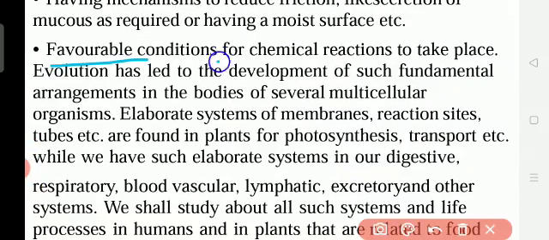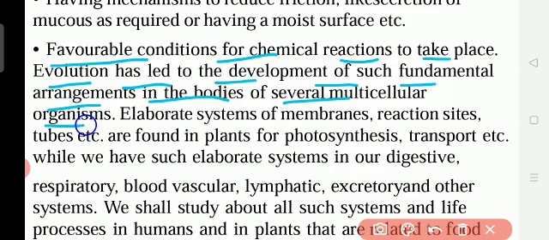Favorable conditions for chemical reactions to take place. Evolution has led to the development of such fundamental arrangements in the bodies of several multicellular organisms. So multi means many, na? So many cellular organisms, what is that? Chemical reactions will be taking place inside. Okay, so there is a development of the body. Elaborate systems, membranes, reaction sites, tubes are found, plants for photosynthesis, transport, etc.